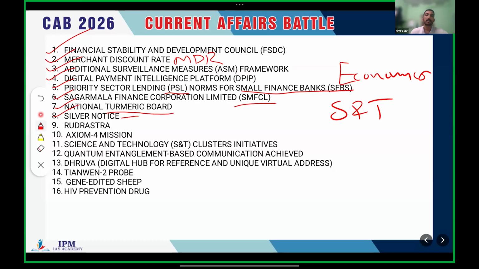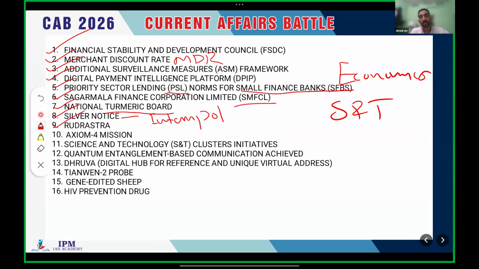Do you have any idea what this silver notice means? It is not a completely economic topic, but something related to the economy and international relations. This notice is a part of Interpol. You might have heard of lots of notices which have names of colors, like red notice, black notice, yellow notice, etc. Silver notice is also one among them. It's a part of Interpol.